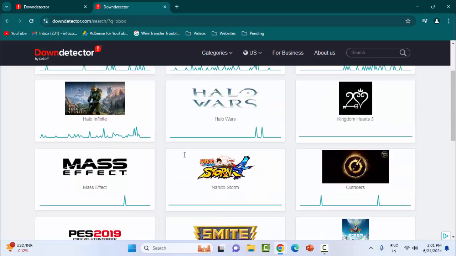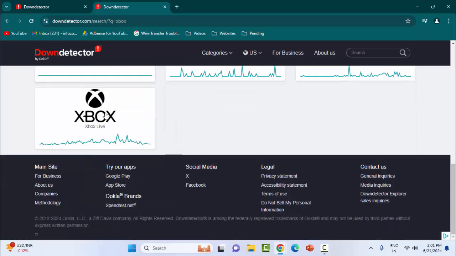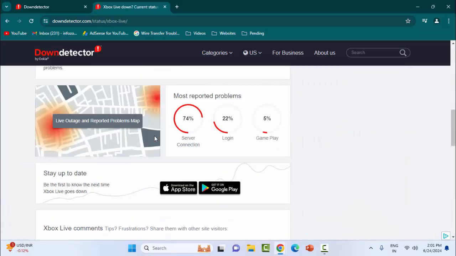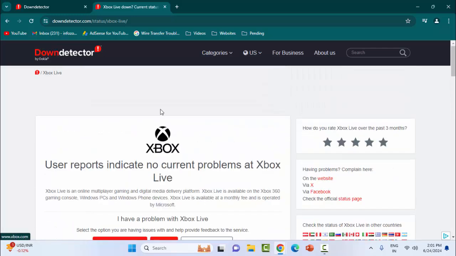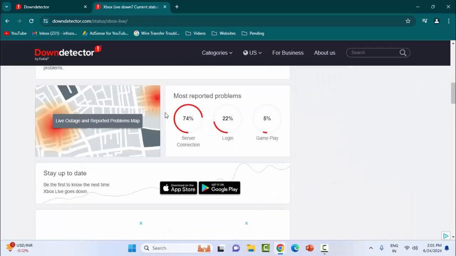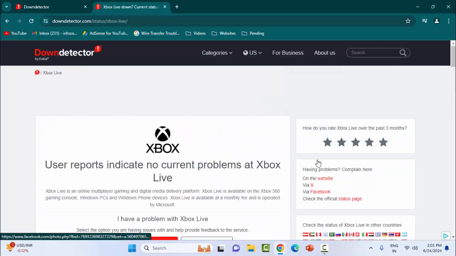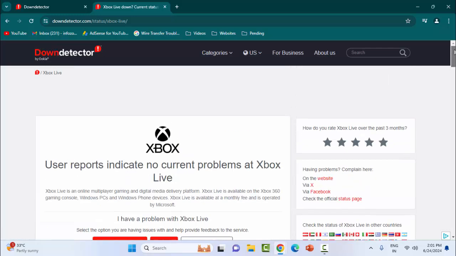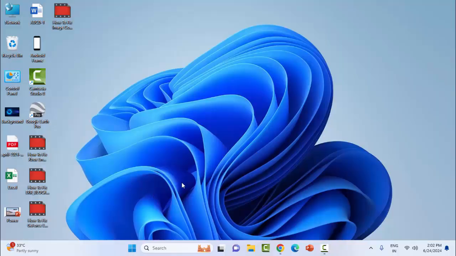Find the Xbox service, scroll down, click on this Xbox. So finally, you can check your Xbox server details here. You can check all details, problems and issues, and also you can check the Xbox official Facebook and Twitter and website. This is the second method.